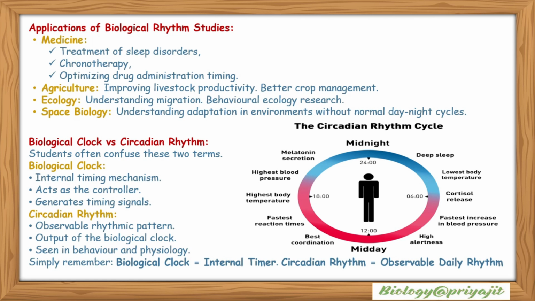So my dear students, to summarize the concepts: biological rhythms are regular recurring physiological, biochemical and behavioral cycles found among living organisms. These rhythms are controlled by internal biological clocks and synchronized by environmental cues called Zeitgebers. The most important rhythm is the circadian rhythm, which regulates sleep, hormone secretion, metabolism, feeding and behavior. In mammals, the master clock is the suprachiasmatic nucleus, or SCN, while melatonin plays a crucial role in regulating sleep and circadian timing. Understanding biological rhythms helps us explain animal behavior, human health, ecology, evolution, agriculture, physiology and even space biology.